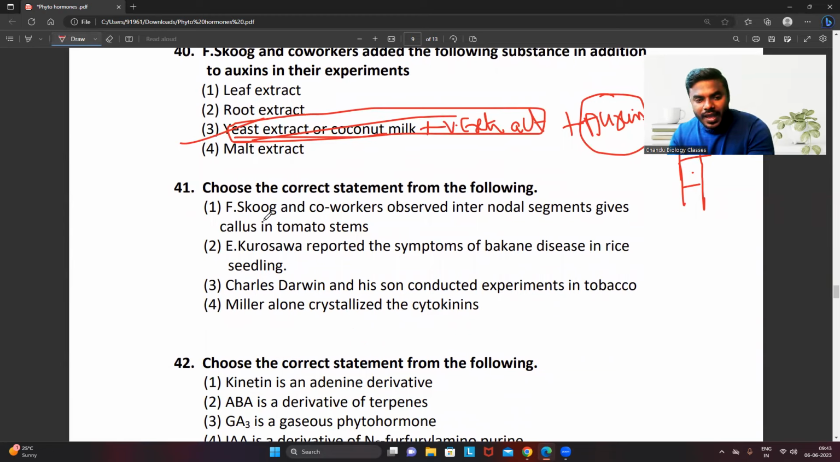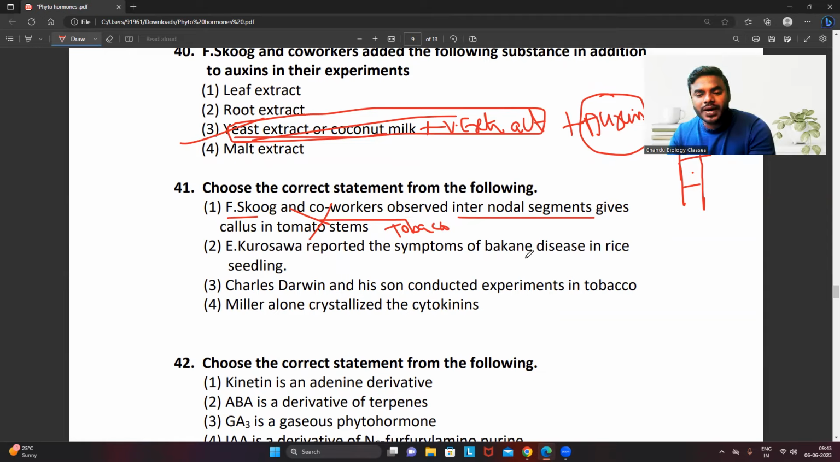Every one of you, F. Skoog, they are asking, friends, choose the correct statement. F. Skoog and co-workers observed internodal segments give callus in tomato stems. No, they observed in where? Tobacco. Option 1 is wrong.